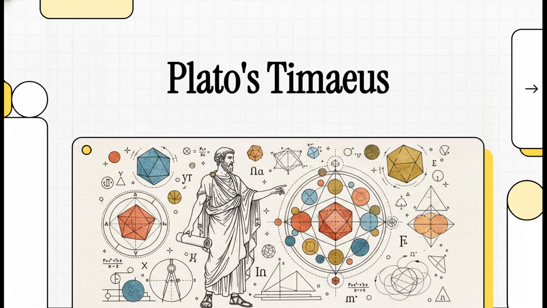Welcome to this explainer. Today we're stepping right into the sandals of an ancient Greek philosopher to demystify what is arguably Plato's most staggering and ambitious work, the Timaeus. Together, we're going to explore the ultimate blueprint of ancient cosmology, and we'll see exactly how one man tried to map out the entire universe using nothing but reason, math, and philosophy.